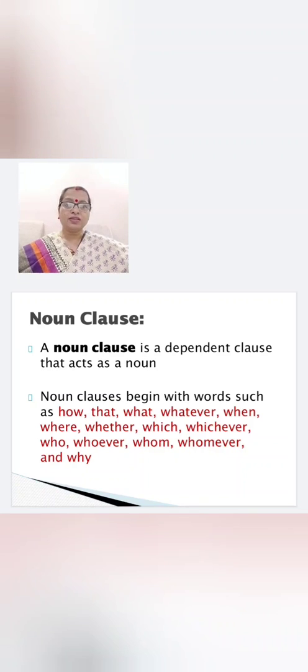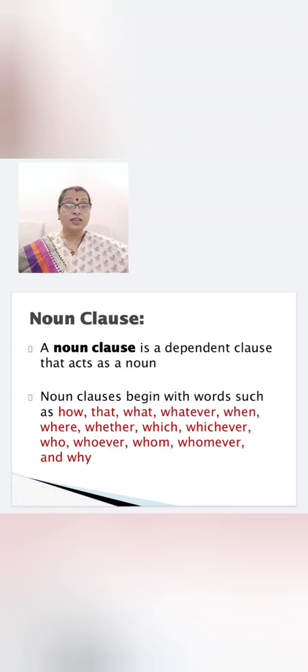Same way here also, a clause. Remember, here it is a dependent clause that acts as a noun, and that is a noun clause. Now noun clauses begin with these words. These are all subordinating conjunctions.